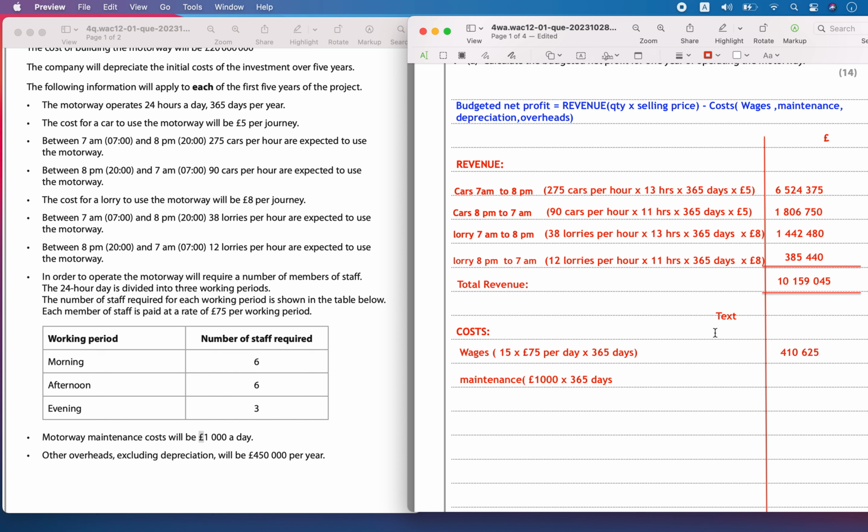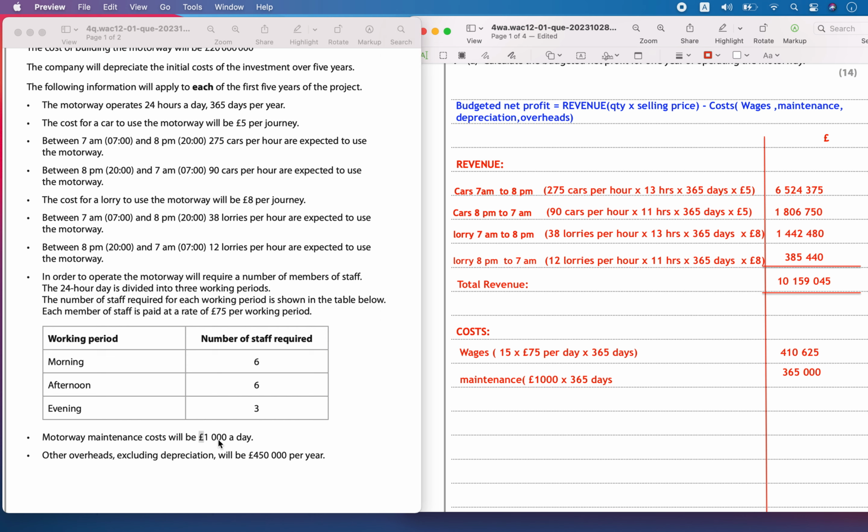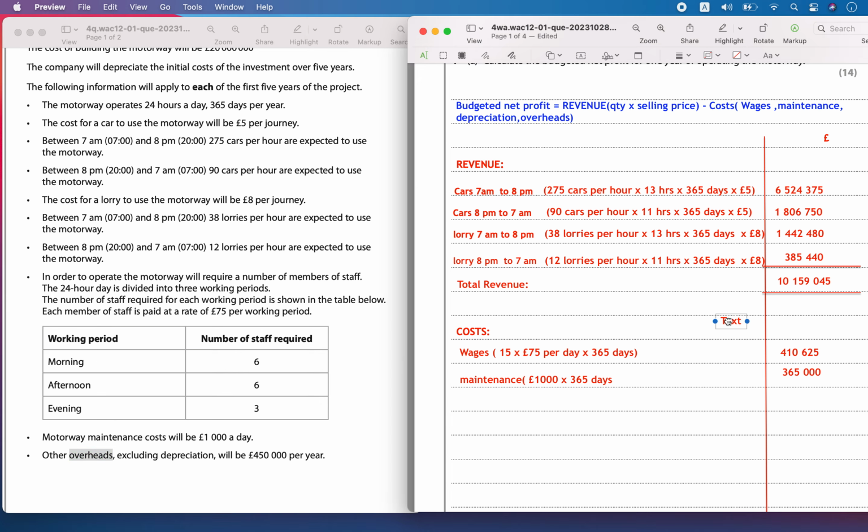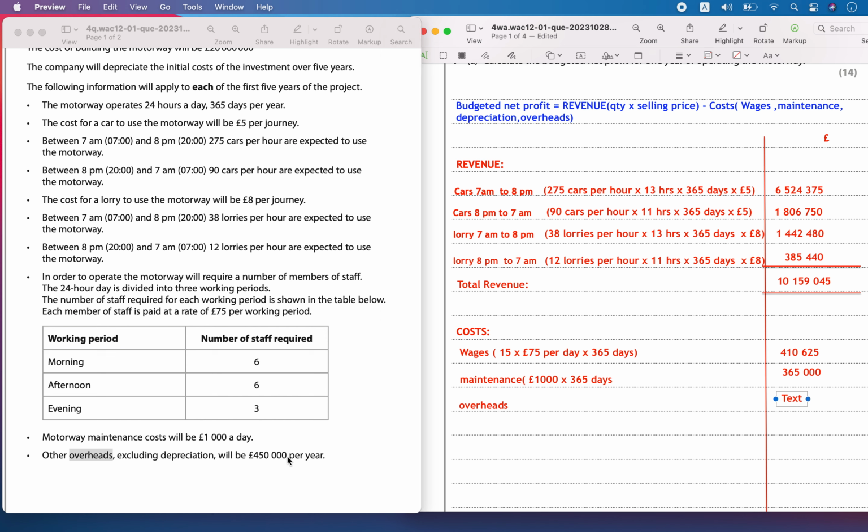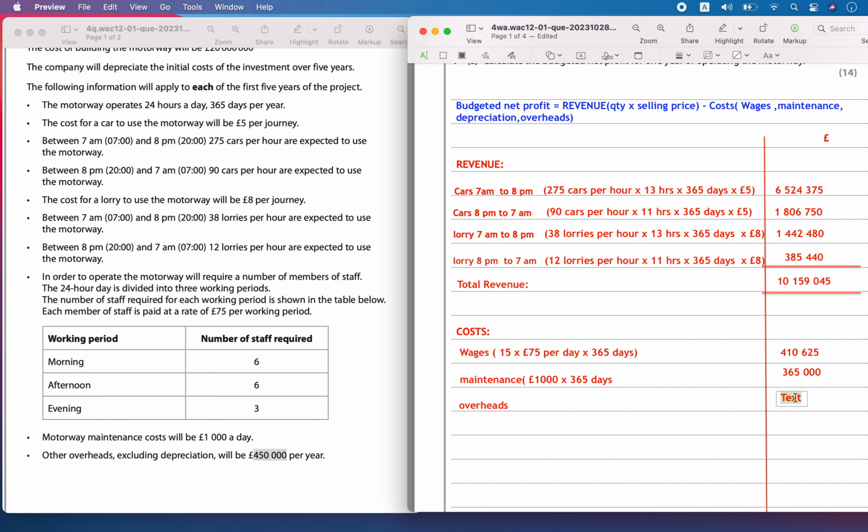That value is going to be 365,000. Then you have the other overheads. They have directly given the overhead cost. It's going to be equal to 450,000 per year. So let's write it here directly. It is 450,000.